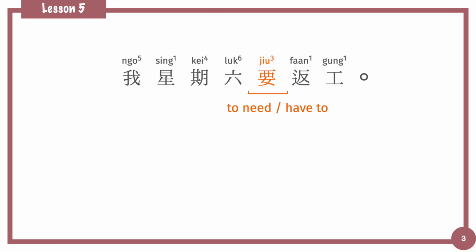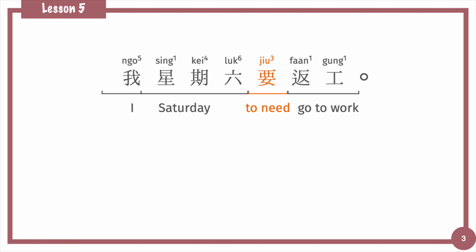For example, in this sentence, 返工 is the verb. 返 means back to and 工 means work. 返工 in Cantonese means go to work. 要返工 need to go to work. 我 I, 星期六 Saturday. 我星期六要返工. I need to go to work on Saturday.